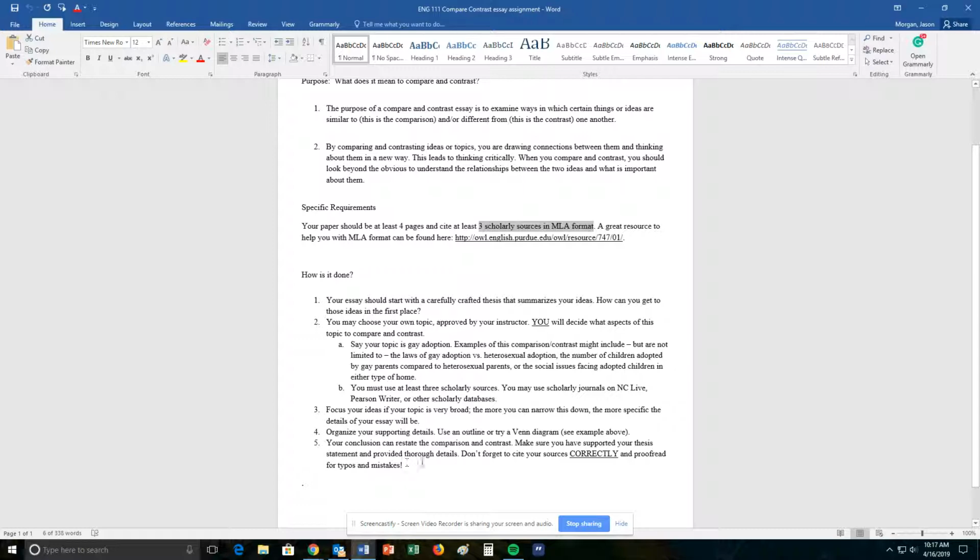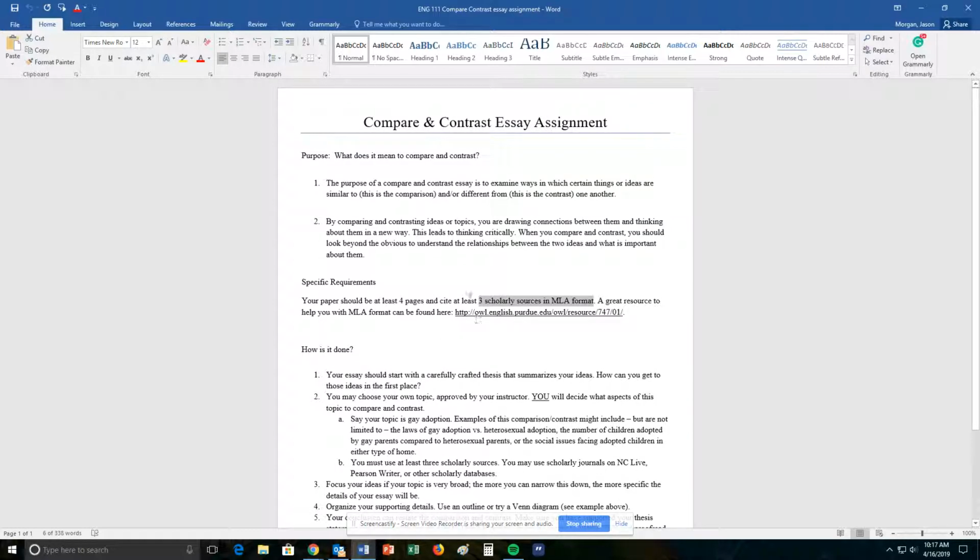And here's some more information that you can read on your paper. This is one that was assigned by the school, and so everyone who's taking 111 needs to be doing that same assignment. Yes, you are welcome.